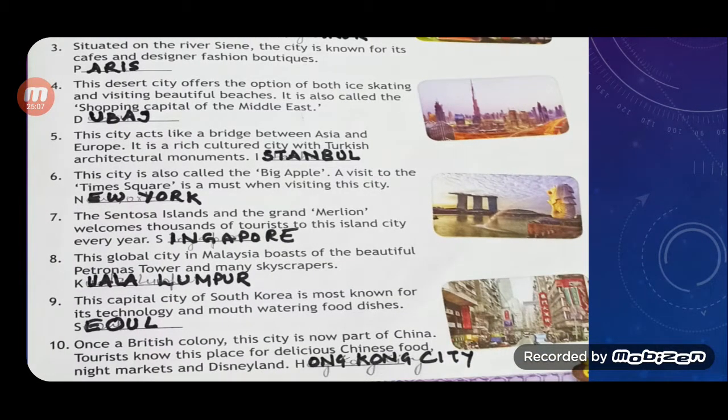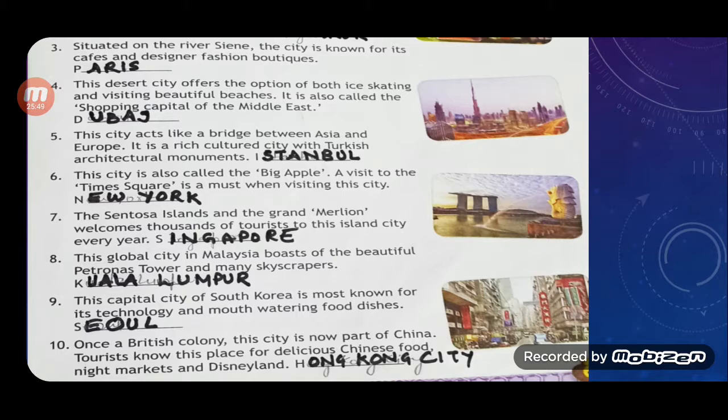This global city in Malaysia boasts of the beautiful Petronas Tower and many skyscrapers. Answer is Kuala Lumpur. The 9th, this capital city of South Korea is most known for its technology and mouth-watering food dishes. Dear students, answer is yes, Seoul. Question number 10. Once a British colony, this city is now part of China. Tourists know this place for delicious Chinese food, night markets and Disneyland. And the answer is Hong Kong City.